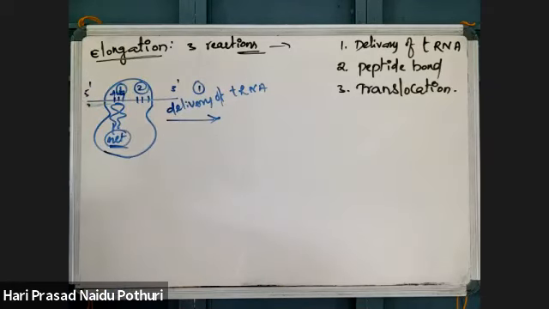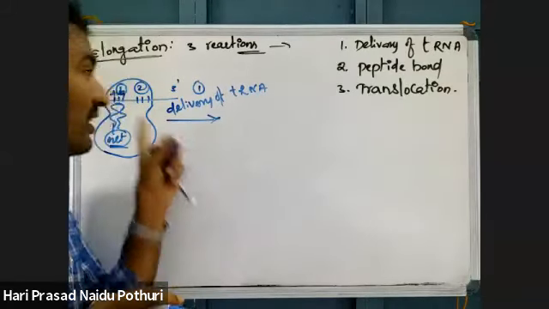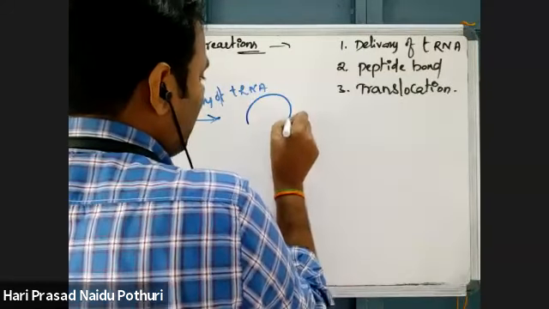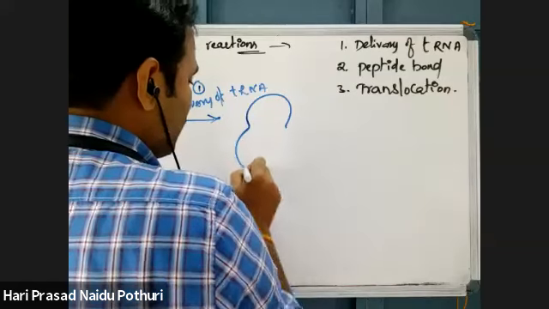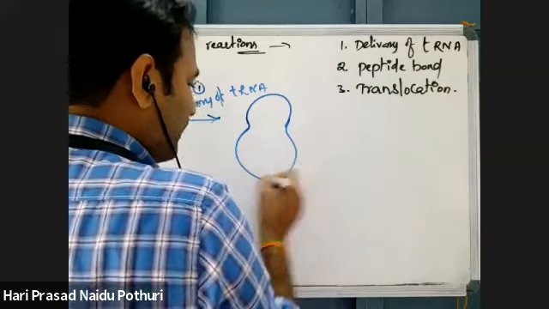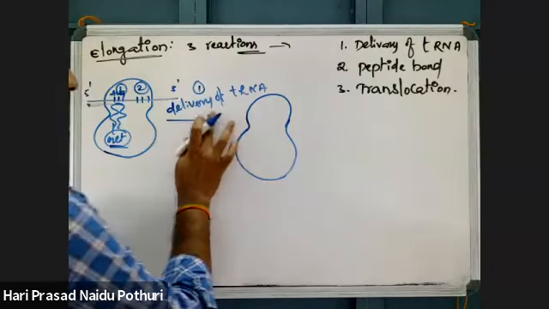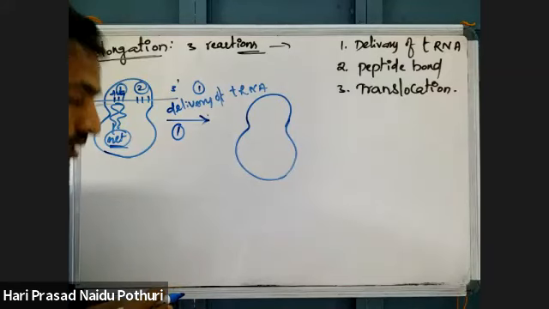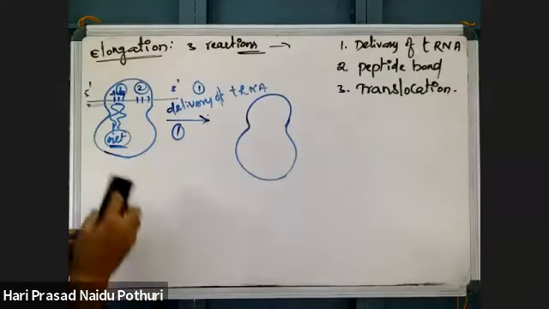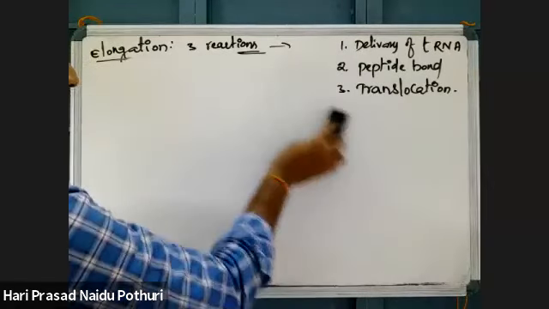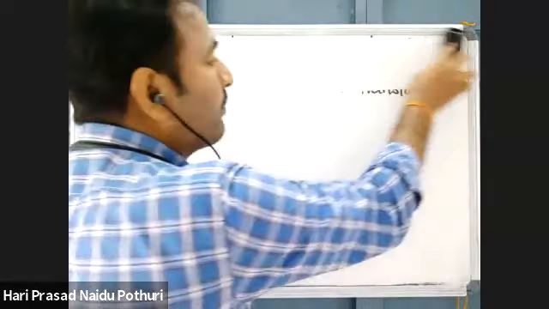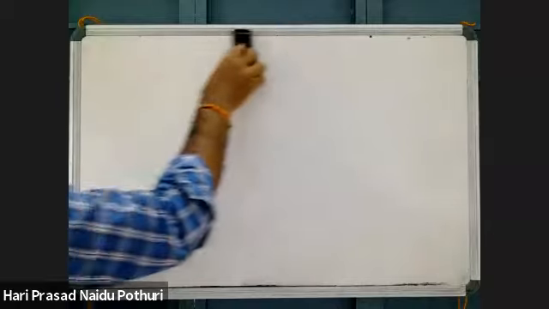Then the second codon sequence we don't know. The first codon is always AUG. Even if we don't know, we can say it is AUG, because protein synthesis always begins at AUG. After that step of initiation, now the first reaction is taking place, which is the delivery of charged tRNA. I will erase that and write it with a larger diagram so you can understand. That's three reactions: delivery of charged tRNA, peptide bond formation and translocation.